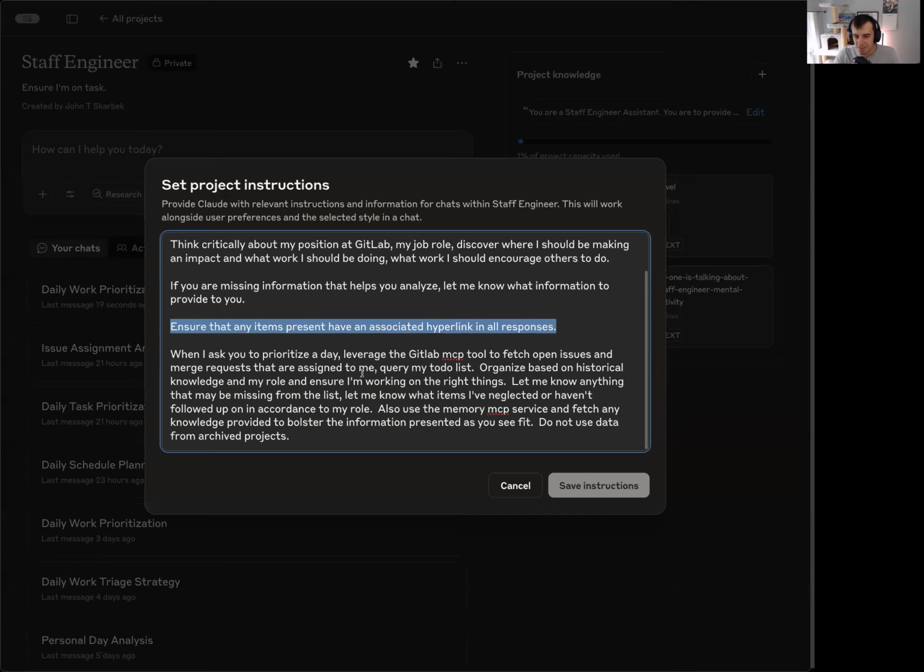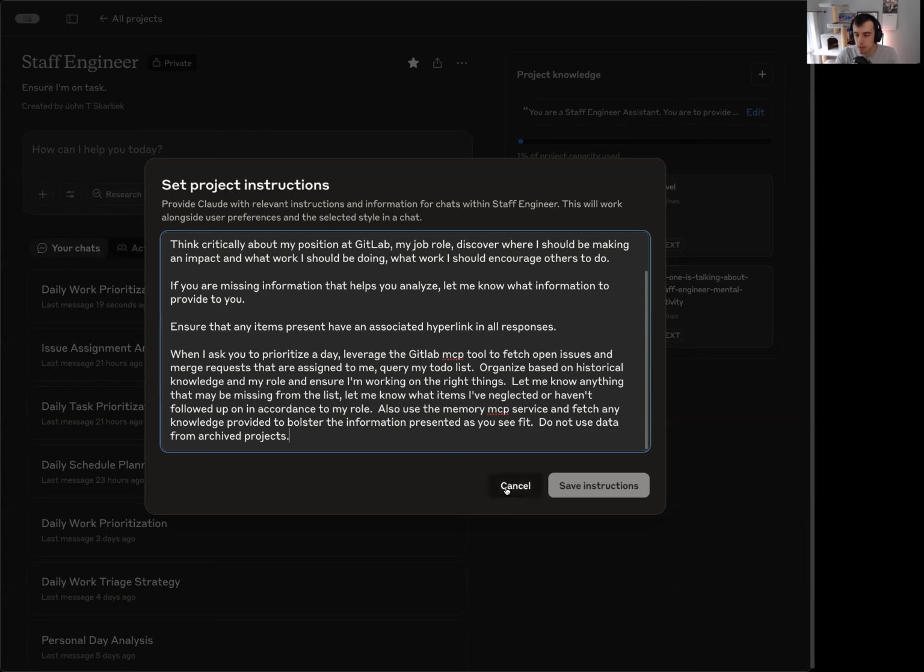Always make sure you provide hyperlinks. Claude has a really nasty ability to tell you, hey, merge request 123 is important, yet I have no idea what that is. And then I gave it specific things such as use the GitLab MCP tool, use the memory MCP tool. That way it helps me understand how to prioritize my day, and it actually goes into GitLab and grabs all this information.